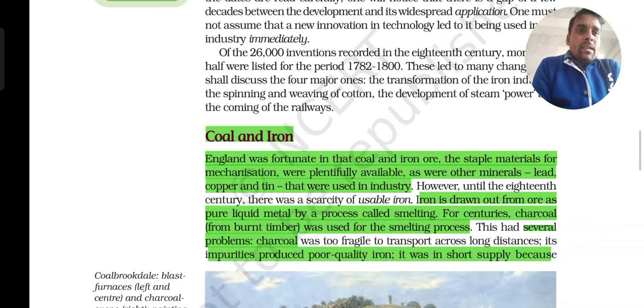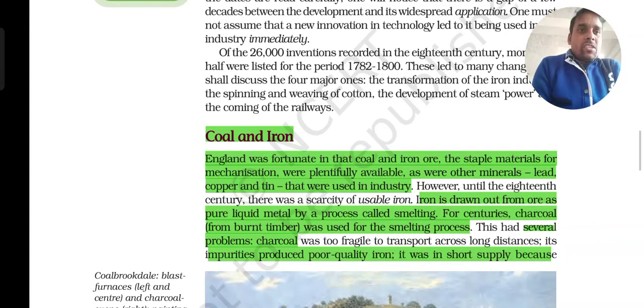Iron is drawn out of ore as a pure liquid metal by a process called smelting. For centuries, charcoal was used for the smelting process, but there were some problems. Through the charcoal, the impurities produced poor quality iron.